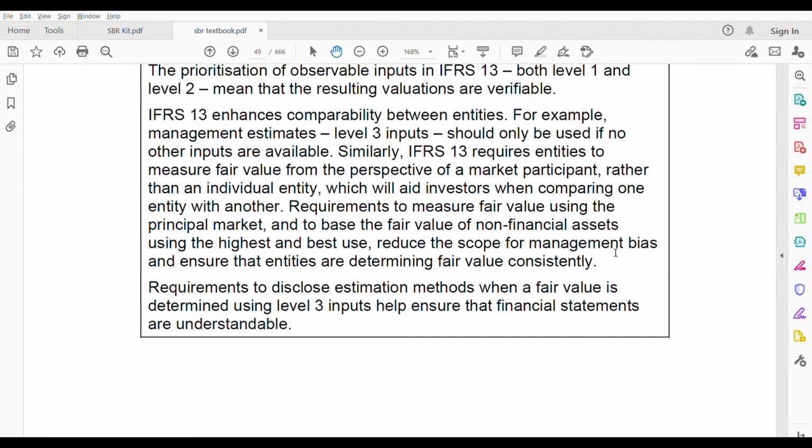And it ensures that entities are determining fair value consistently. Okay, measuring fair value consistently. It's not that you measured fair value once and later on you forget and stop measuring at fair value. No, every year once you start using fair value, every year you have to remeasure it, calculate fair value, because every year it changes.